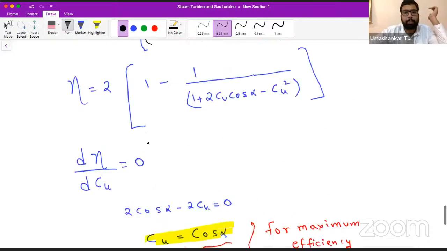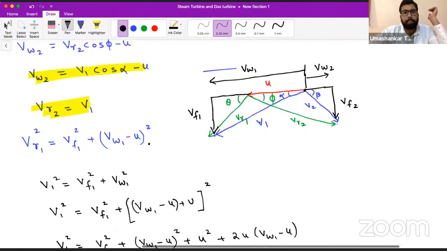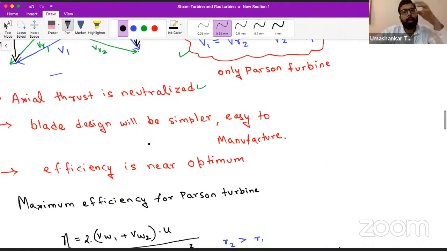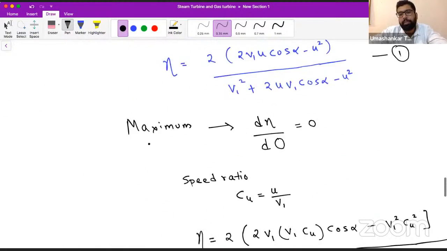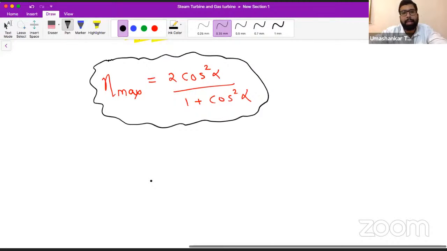So when the design is simple, we can say it is easy to manufacture. And we have seen this efficiency as a function of alpha. So by managing the alpha, we can optimize the efficiency as well.